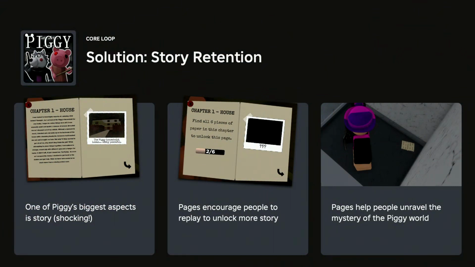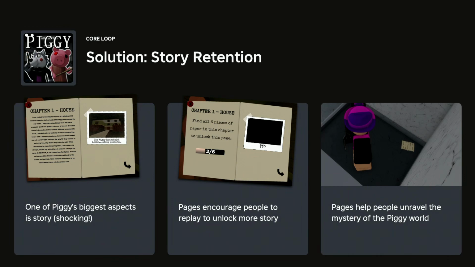So 2 parts make up the structure of the Piggy game. There's the story and the gameplay. As such, I like to group Piggy players into 2 groups, the story enjoyers and the gameplay gamers. I need to satisfy both types of players just enough to keep them coming back for more. For the story side of things, what we did is we added pages.